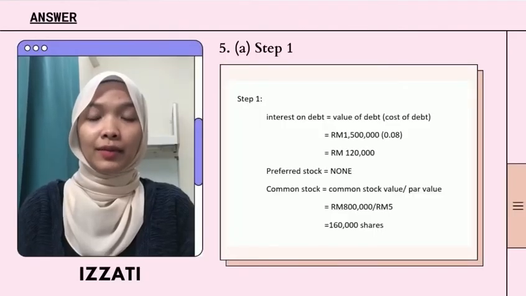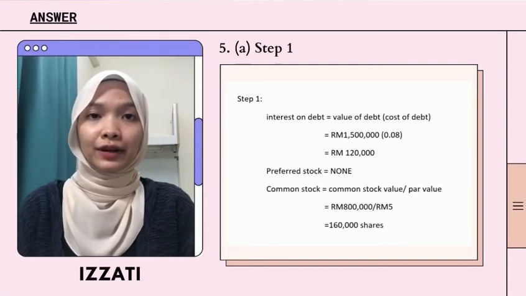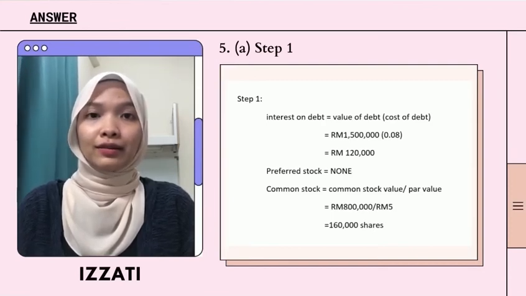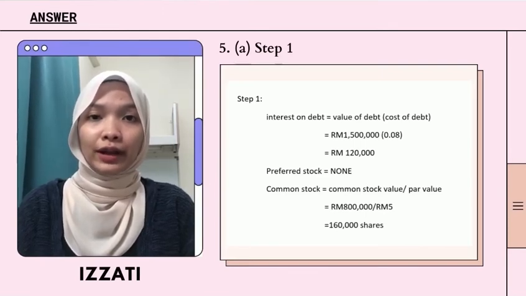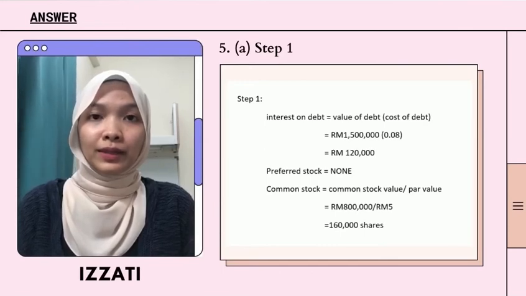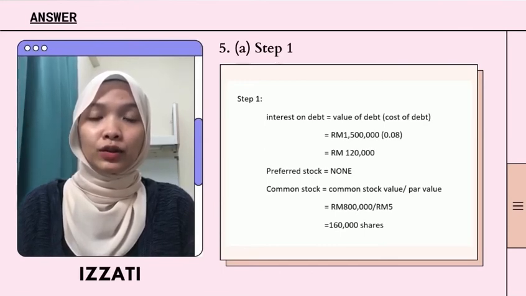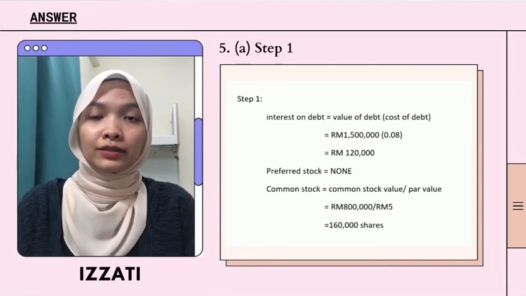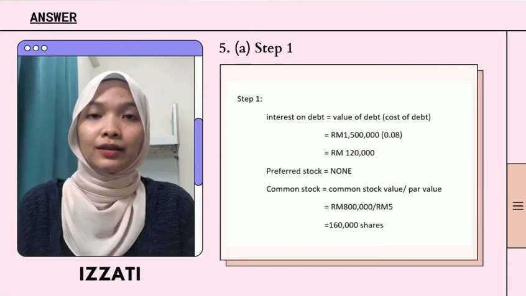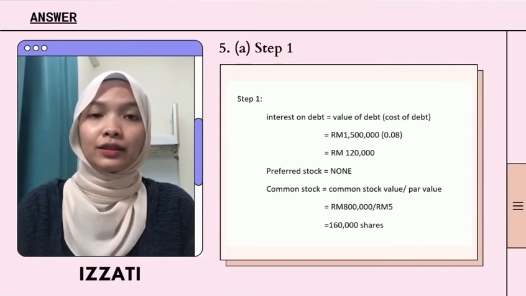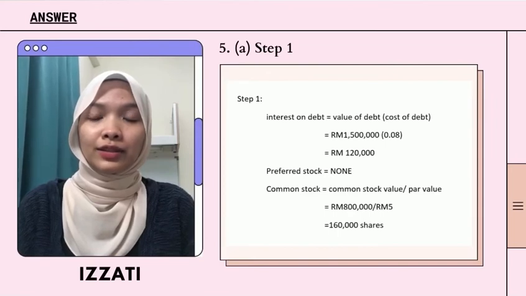On the first step, I will calculate the current key financial data. To count the interest on debt, the value of debt times the cost of debt. So 1,500,000 times 0.08. Then the interest on debt is 120,000. There is no preferred stock, and the common stock is equal to common stock value divided by the par value. So RM800,000 divided by RM5, and the common stock is equal to 160,000 shares.